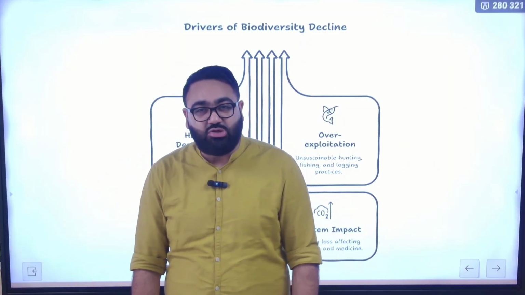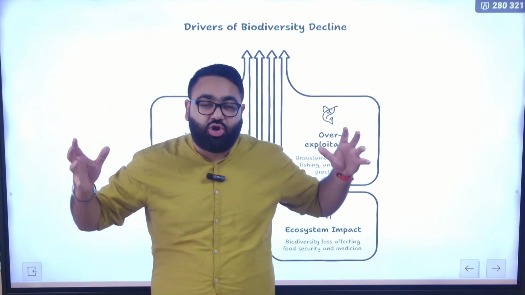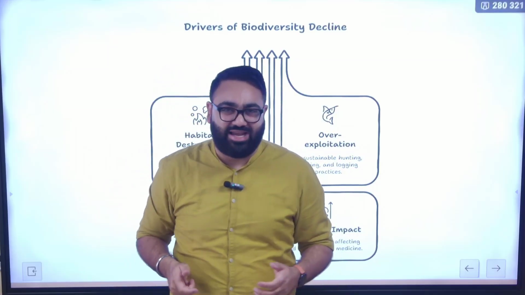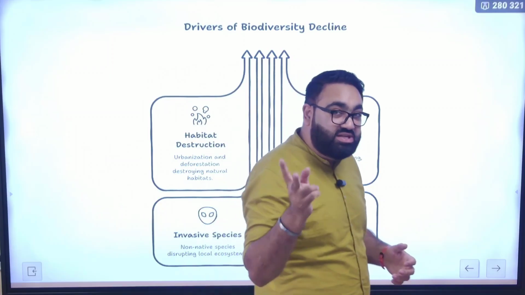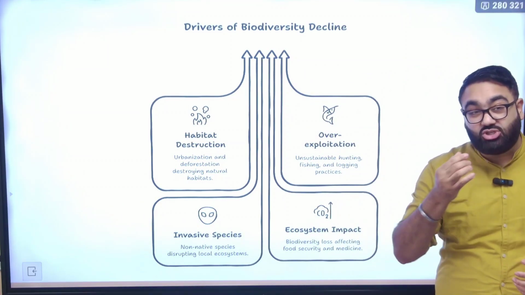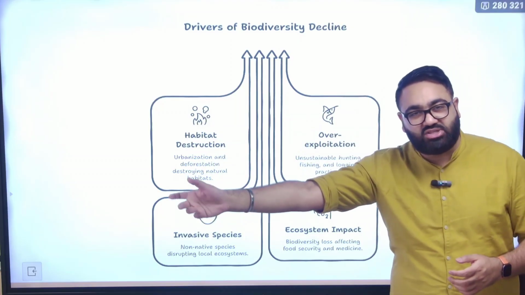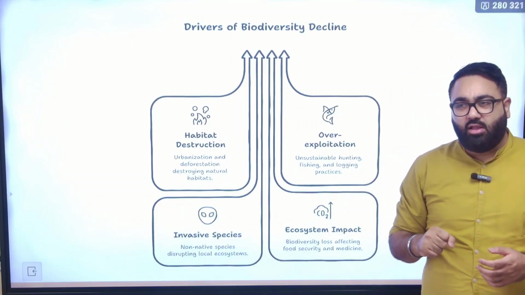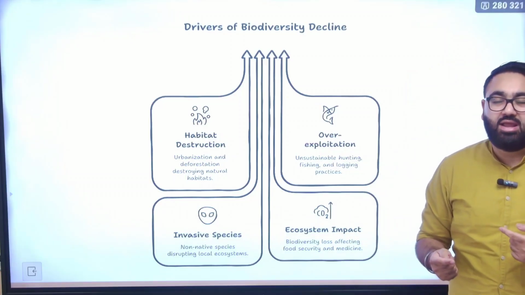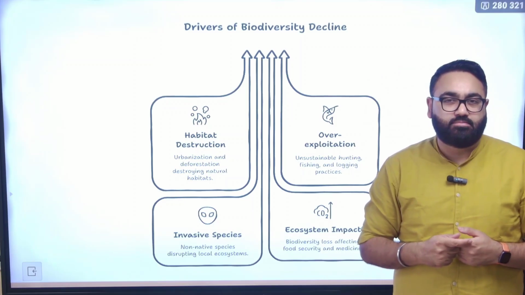But the problem is when you use unsustainable means of fishing, when you use huge trawlers that have humongous nets, you are catching fish of very small size as well, and you are actually disrupting their life cycle. Even when you are fishing, it has to be within certain limited numbers. If you fish too much and extract all the fish out of the water, then there is no fish left to continue that cycle of reproduction. And that is a big problem that India and many other countries are facing.